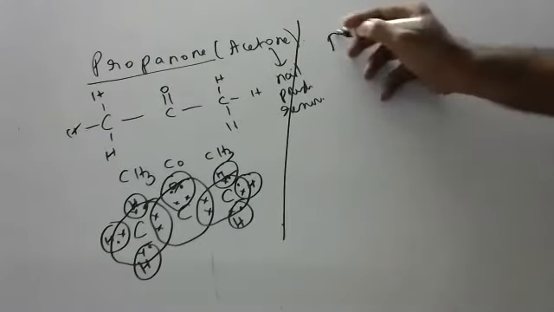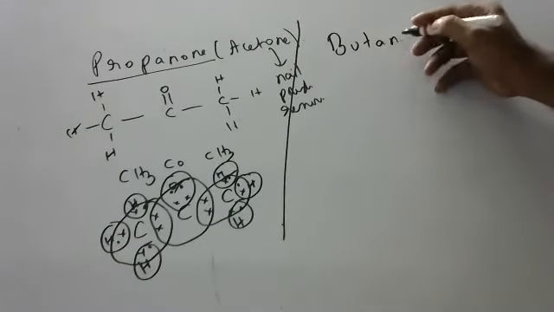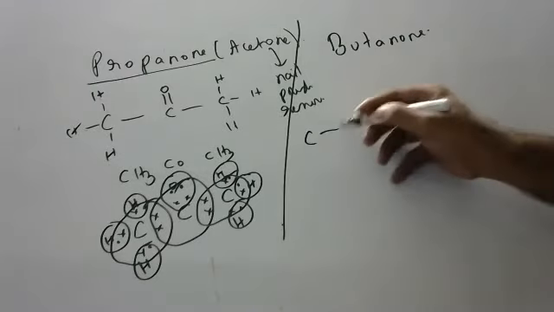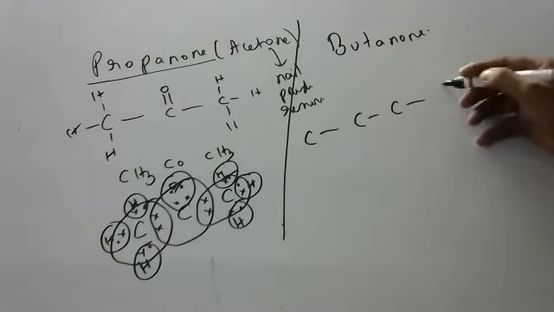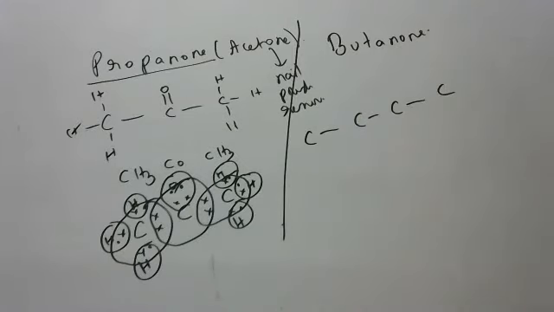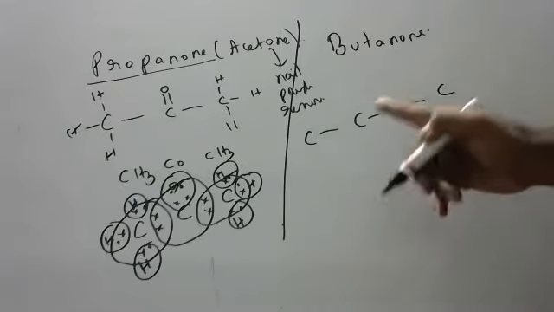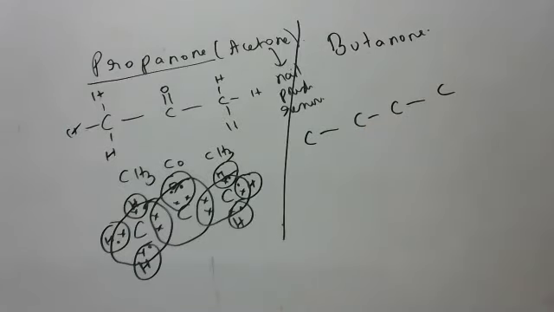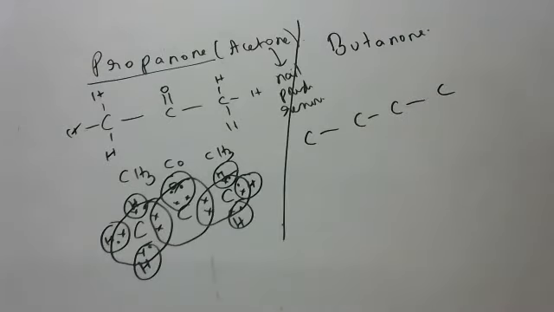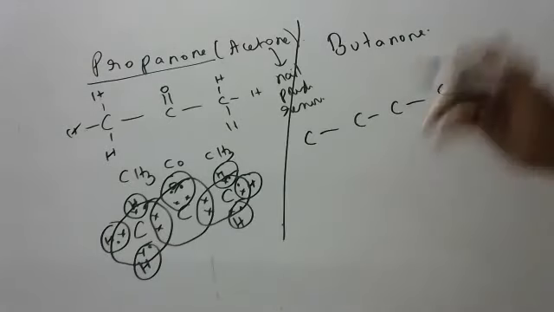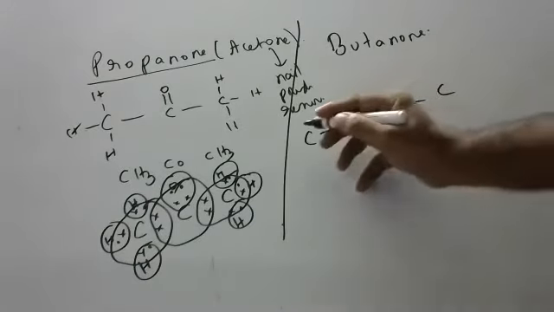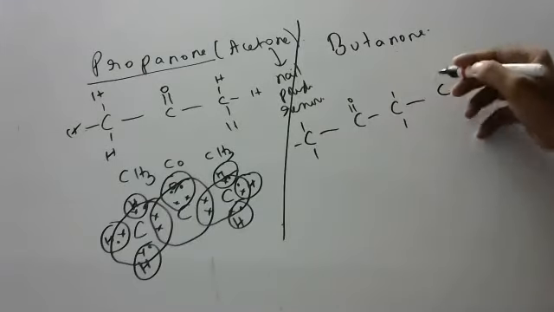After propanone, butanone. From here, a small confusion will start, children. Okay, 1, 2, 3, 4. You'll get confused: sir, should we keep the double bond here or here? Your wish, children, anywhere you can keep it. No problem. But if you keep it at one place, one formula; at the other place, another formula will come. Please see slowly, don't get confused. Here, if I put it and satisfy tetravalency with hydrogens,